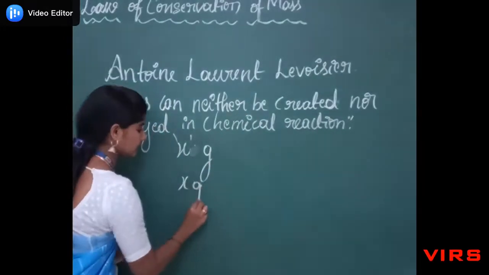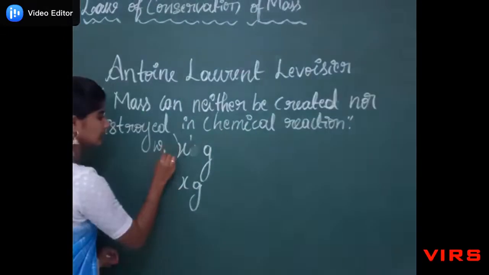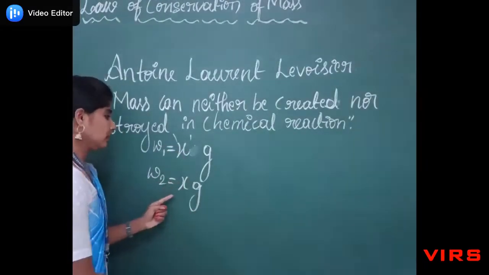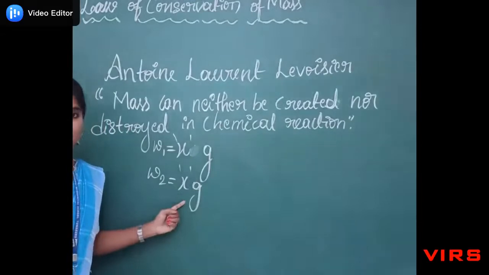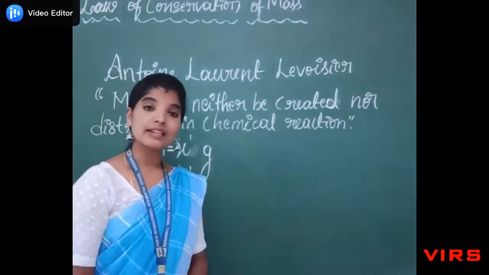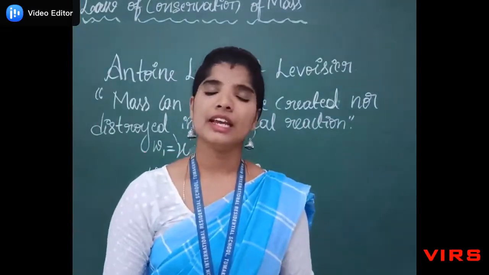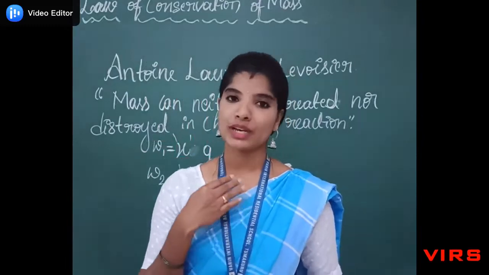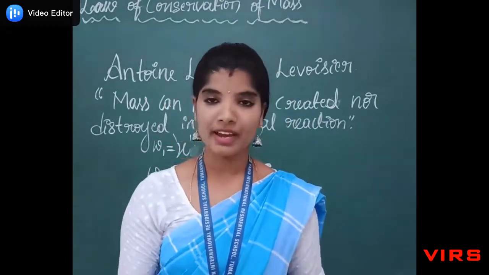So if you consider the first weight as W1 and the second weight as W2, even in the second measurement, he got the same weight. So he gave a statement that in all chemical reactions, the mass of the reactants as well as the mass of the products remains constant.